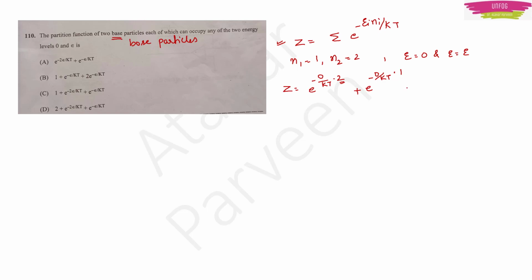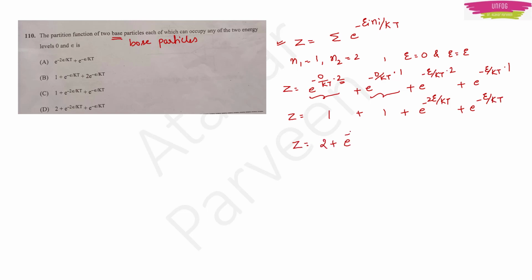This one will be for the first particle plus e to the energy level E upon kT for the second particle, plus e to the minus epsilon by kT for the first particle. So wherever e to the 0 is there, it is going to become 1, right? 1 plus 1 plus e to the minus 2 epsilon by kT plus e to the minus epsilon by kT, or Z is equal to 2 plus e to the minus 2 epsilon by kT plus e to the minus epsilon by kT. So option D will be the right answer.